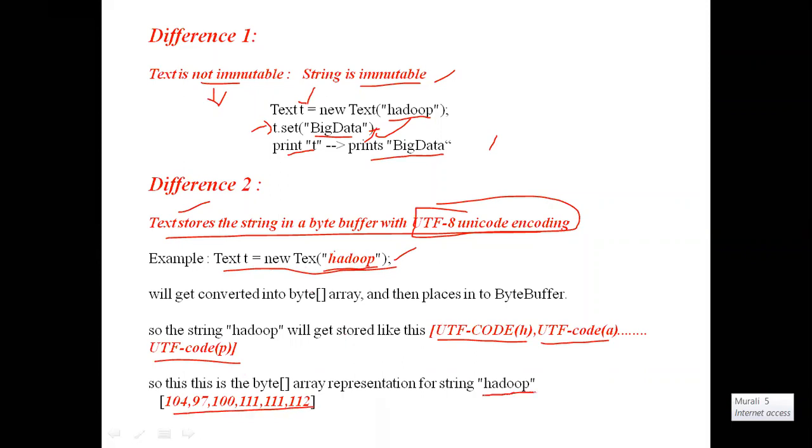See, for the string Hadoop, it will store the values 104, 97, 100, 111, 111. This is the Unicode format, the UTF-8 format. So the Hadoop Text class will store the data in the form of UTF-8 Unicode encoding format, not directly. It will not store Hadoop as it is. It will convert that data into the Unicode format, and then only it will store the data. That is the second point.